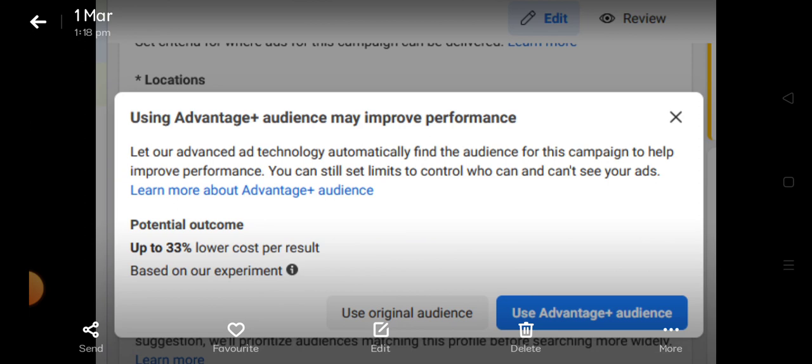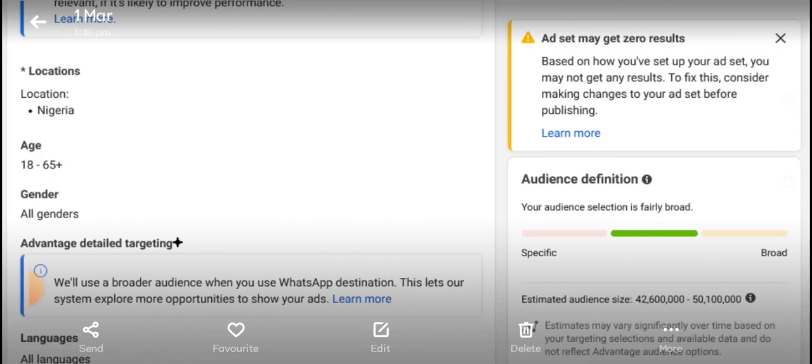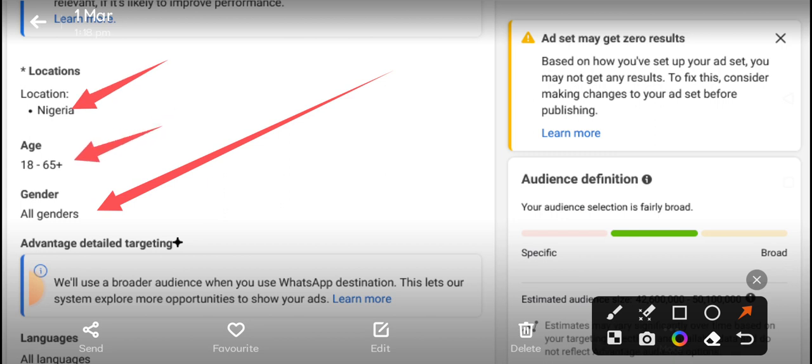Can you see? After clicking on that, you get this, and then you select original audience right here. Let's proceed. Now you can see that the age has changed. We have 18 to 65 showing here, then the location, and all genders. This is how I set up my ad using what is called broad targeting. Broad targeting means I only set my location, my age, and my gender. I don't set any interest.